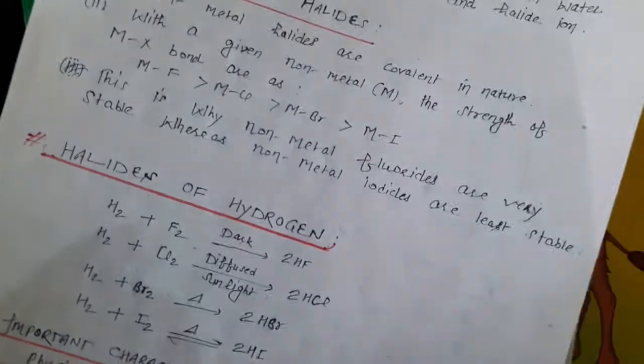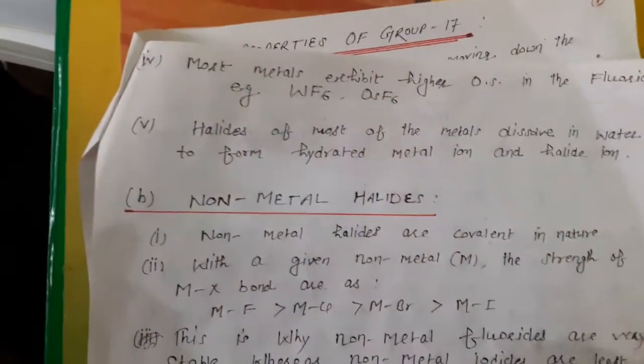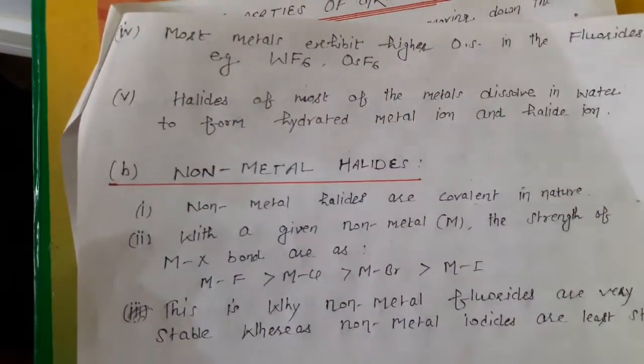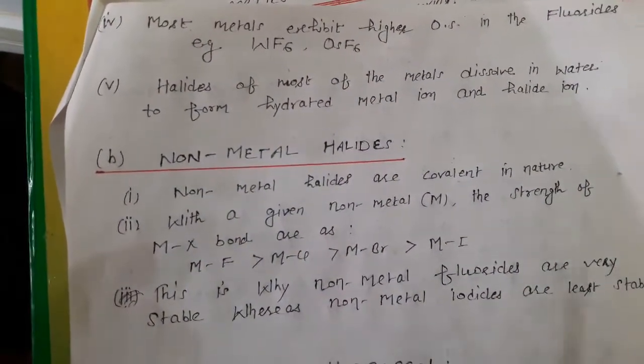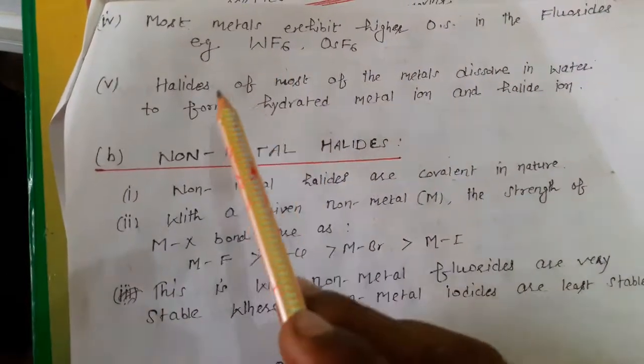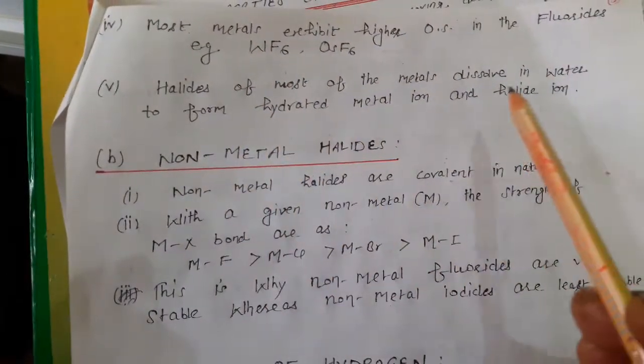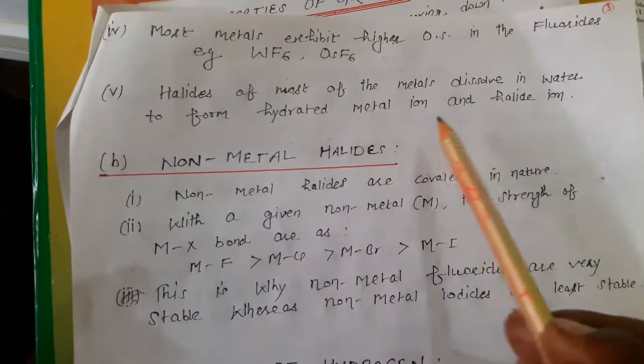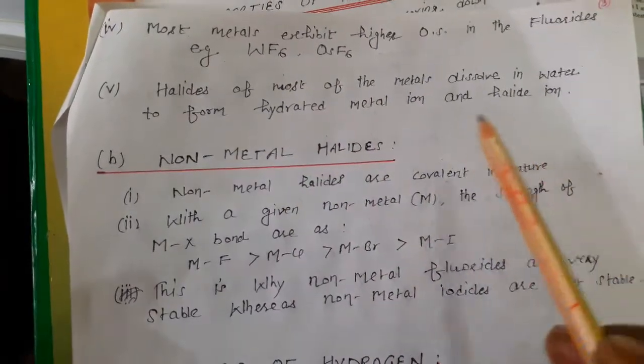Next is the fourth point: most metals exhibit a higher oxidation state in the fluoride, like this one, and halides of most of the metals dissolve in water to form hydrated metal ions and halide ions.